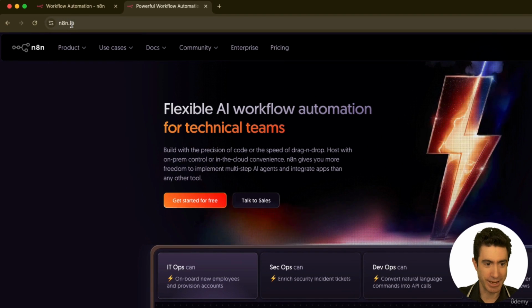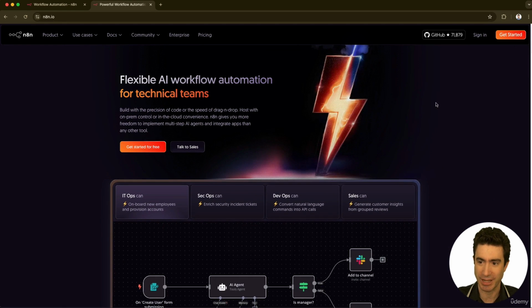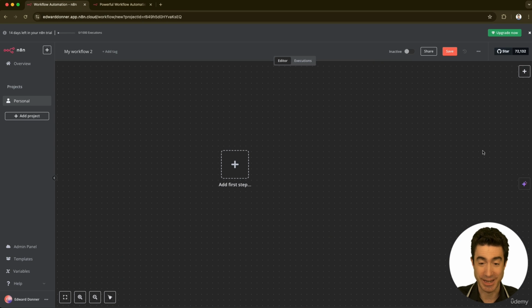So if you come to n8n.io, which is the cloud version of it, you can also download it and run it locally. But here we're using it in the cloud. You can press get started and set up an account if you want to do this yourself, or you can just watch me. But it might be fun to try this out yourself if you haven't used it before. So I've set up an account. I've done that. And once I've signed in, I get this beginning screen to add my first step. You can also use one of their templates right off the bat if you want to. But we're going to build something ourselves right now.